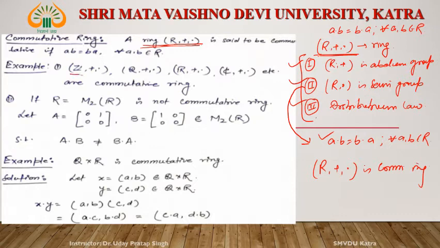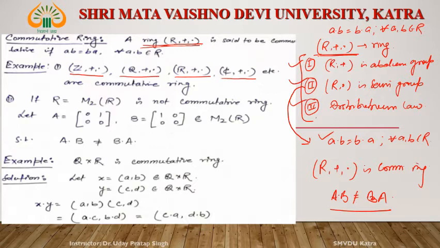What is the example? (Z, +, ·) is commutative, (Q, +, ·) is commutative, (R, +, ·) is commutative, the set of complex numbers with respect to addition and multiplication is commutative. What is not commutative? We know that matrix multiplication does not satisfy this commutative law. It is not necessary.